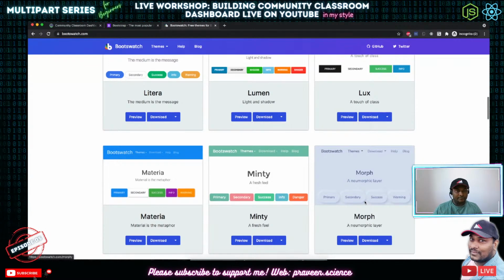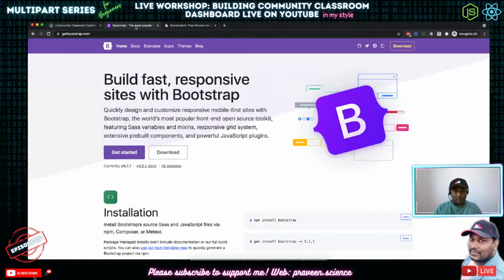Okay, cool. So coming to this, any other questions? So we'll be building the login screen and the registration screen. We'll be using a 2-column layout here.